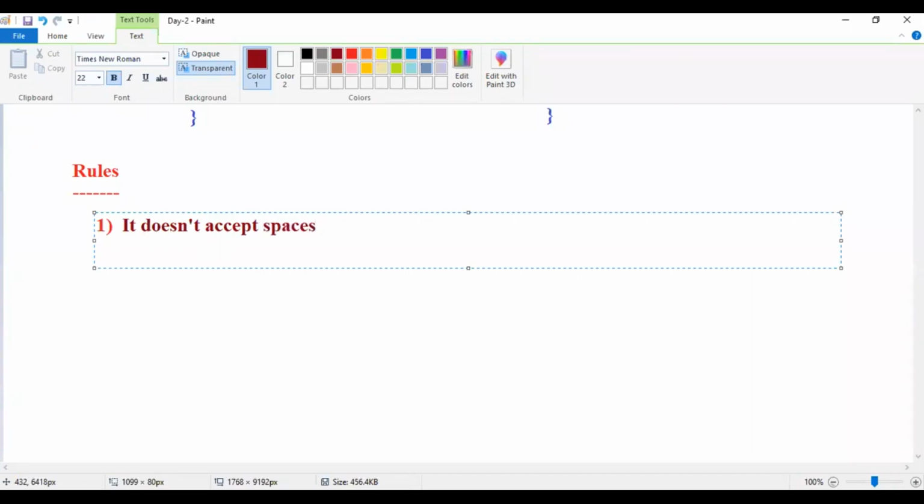It means no space in your names, guys. If your name has a space, it is not accepted. That is the first rule, remember. No space in your name.